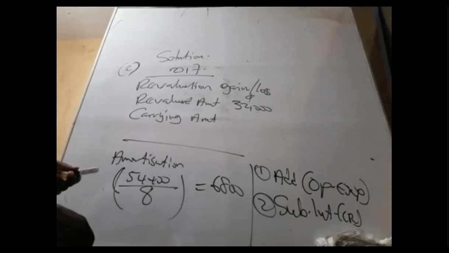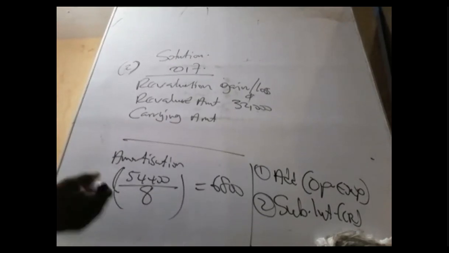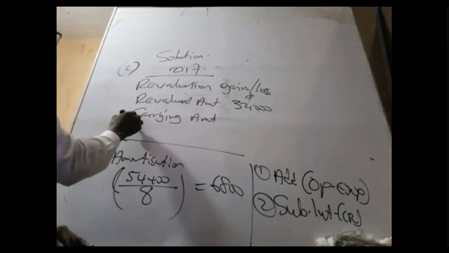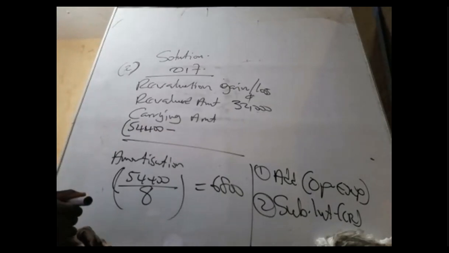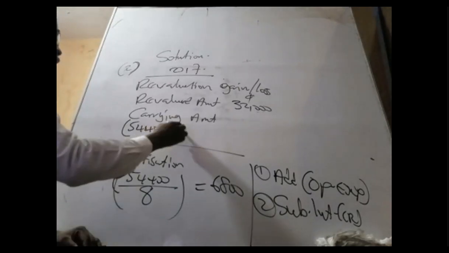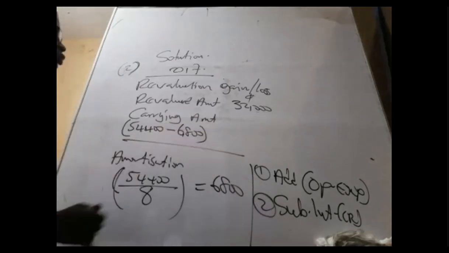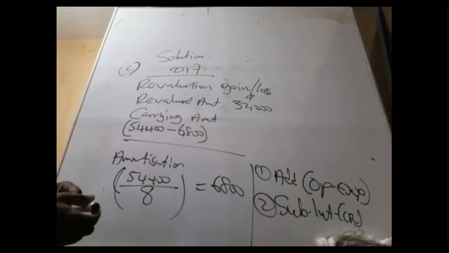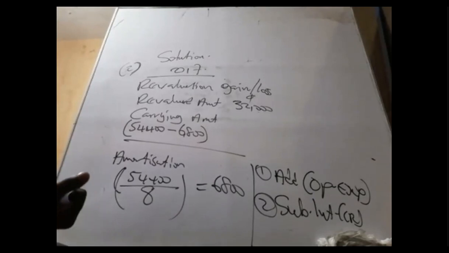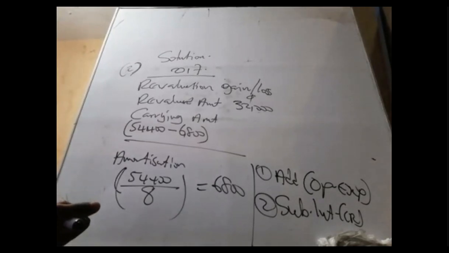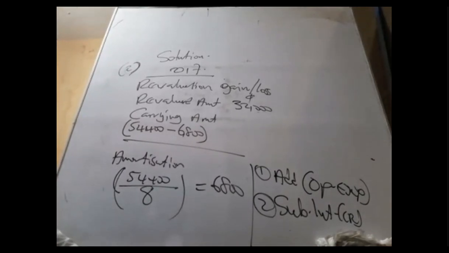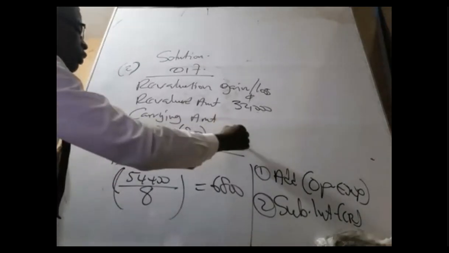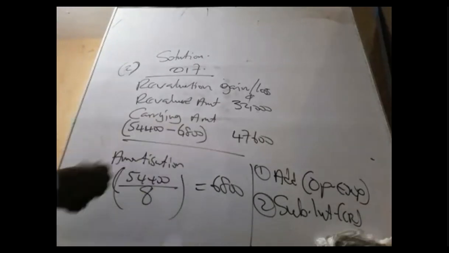Okay, let's find the current amount. The current amount will be the cost of 54,400 less depreciation of 6,800. So 54,400 less 6,800. What is the current amount at that date? 47,600. Okay, so that is that.